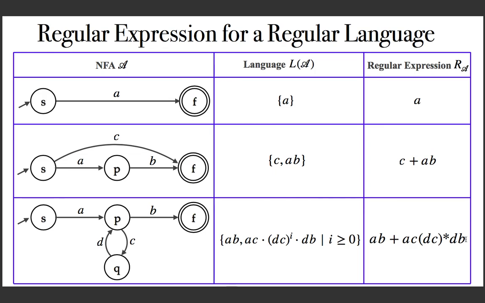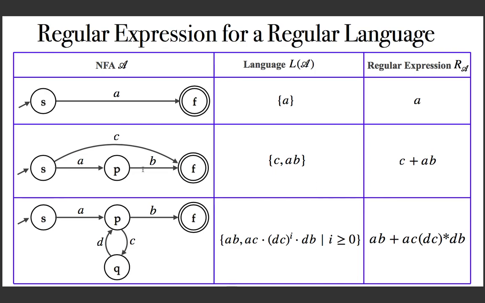So if you observe, you can see that AB is the one which is not going through Q, and to the right-hand side of the plus, it is the one going through Q. What is it? The string which is allowing you to come to Q, that is AC. Then the string which is allowing you to stay back, that is DC, many number of times, 0 or more times, followed by finally DB, and that's it.